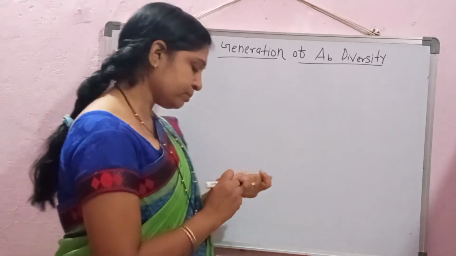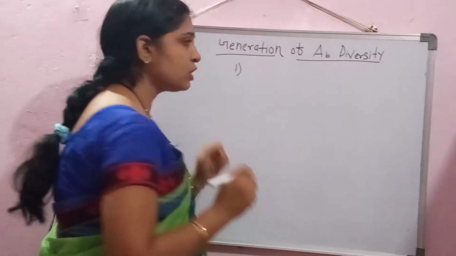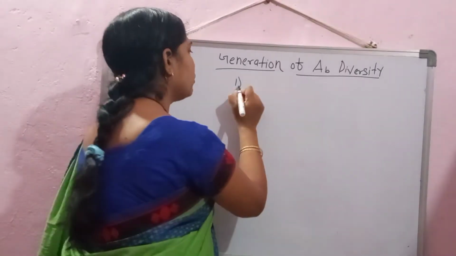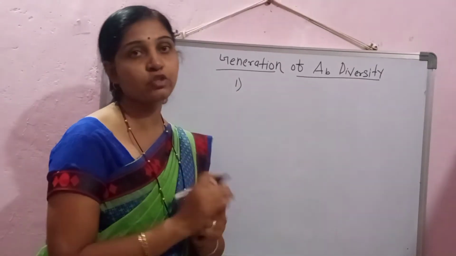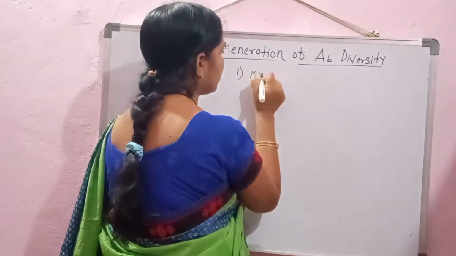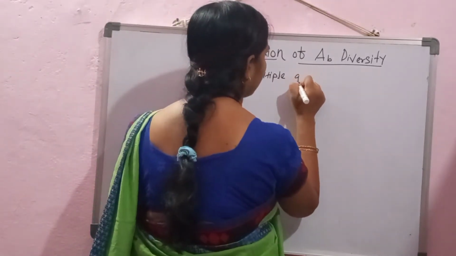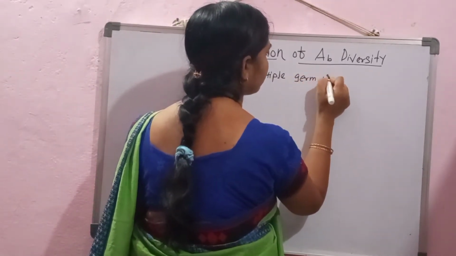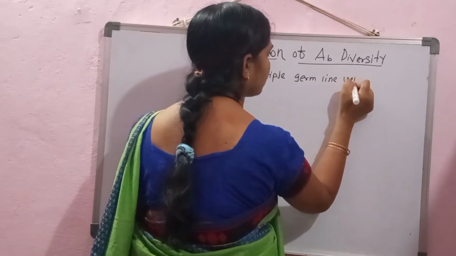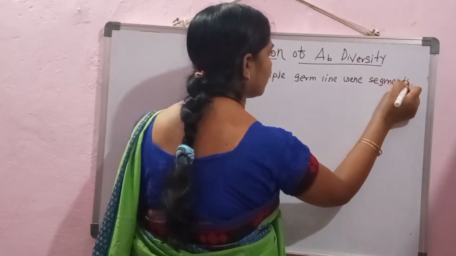Okay, now the first concept which is responsible for the generation of antibody diversity is the multiple germline gene segments.